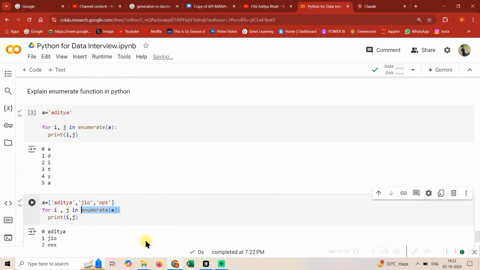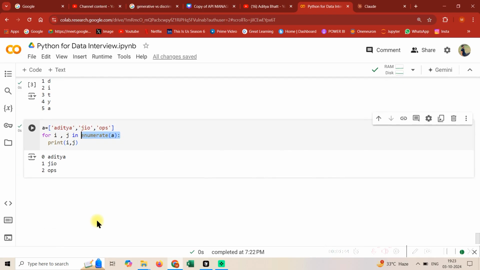Also, whenever you're trying to code up a retriever, you might use this enumerate function because you need to keep track of the index. So that stuff happens. If you want, you can read about retrieval. It's simple, you just need to retrieve something. For that, usually we keep track of the index at runtime, so this function is used there.